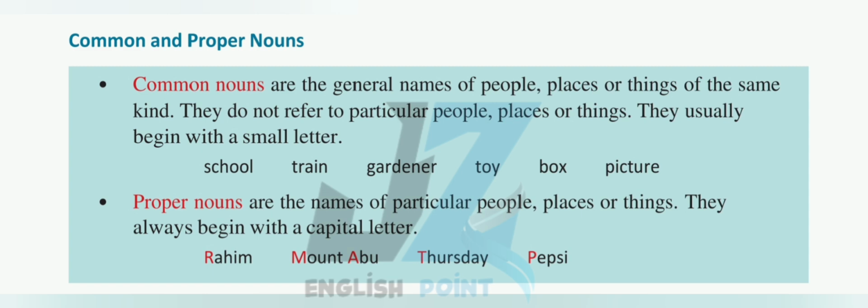Proper nouns are the names of particular people, places, or things. They always begin with a capital letter. Rahim, Mount Abu, Thursday, Pepsi.